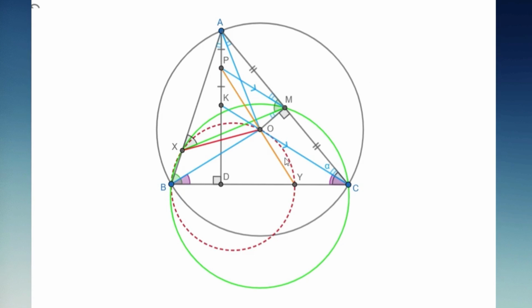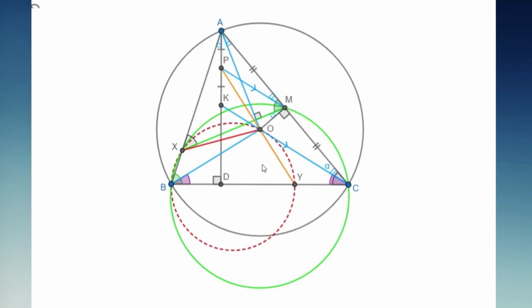Also, we have MX is perpendicular to AO, because AMX plus OAM is B plus alpha, which is 90 degrees. Now if you check, you can see we have analyzed all assumptions in this figure. So let's go to the next step.